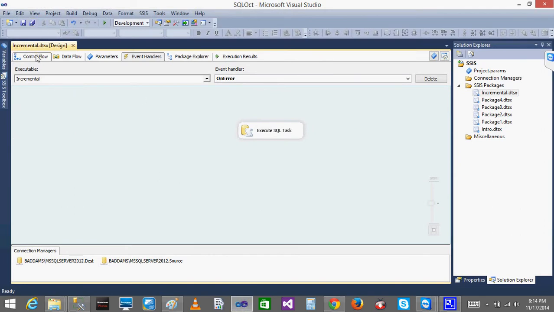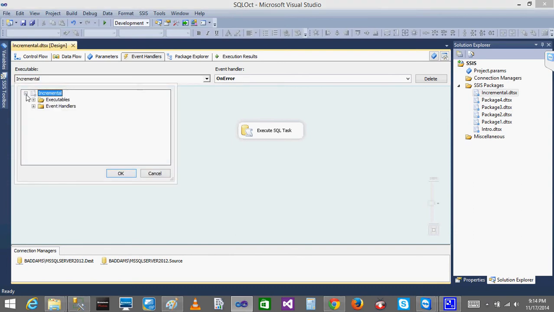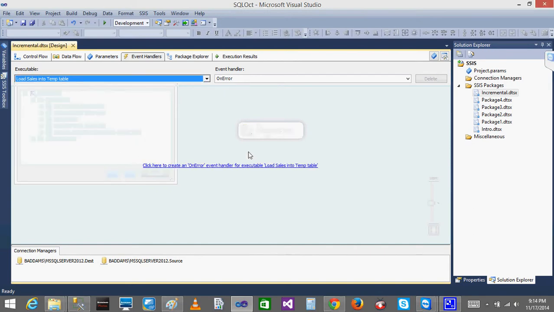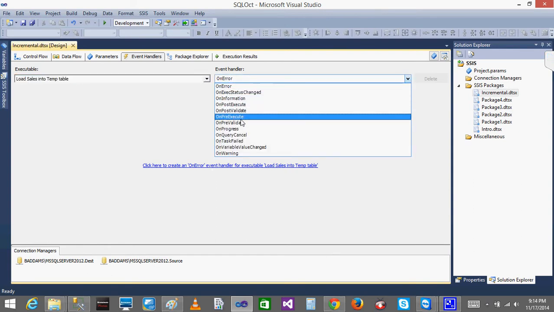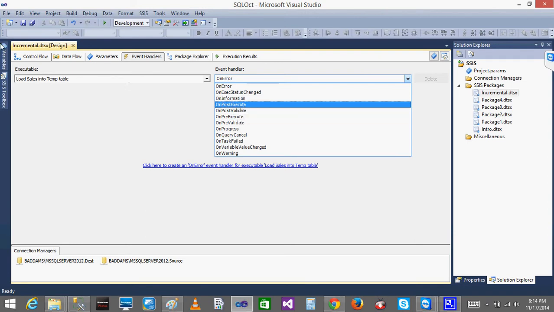So this is the concept of event handlers. I have only shown you once. You can also create event handlers for an individual task. If I select here, see there is nothing. You can create it separately here if you want for that individual task. For Load Sales, if you want, on error for that. If you like, on pre-execution of the task, if you want to do something, you can do it here.